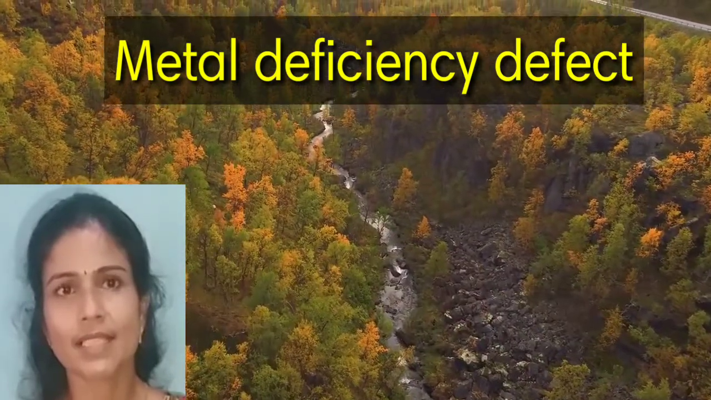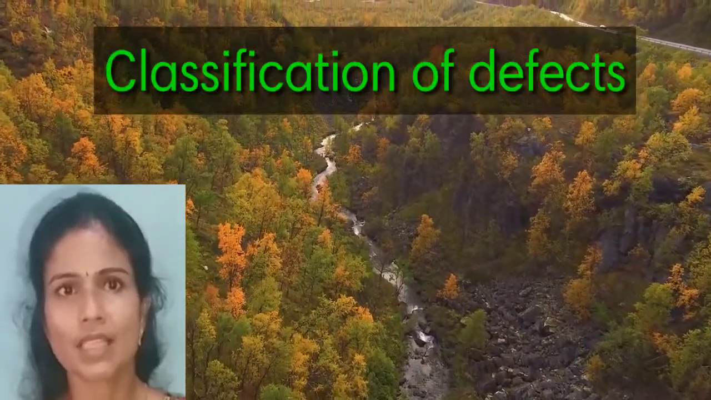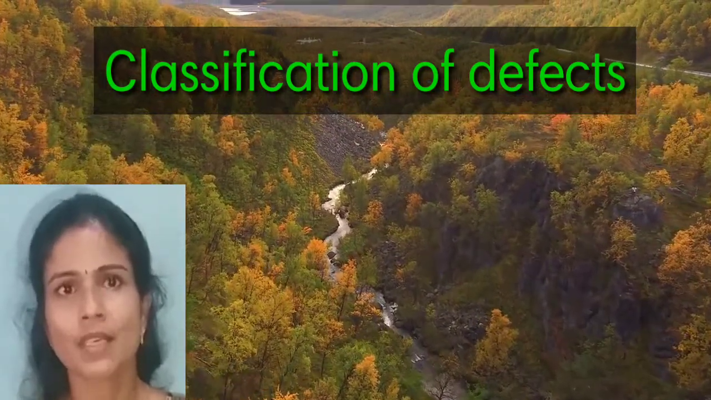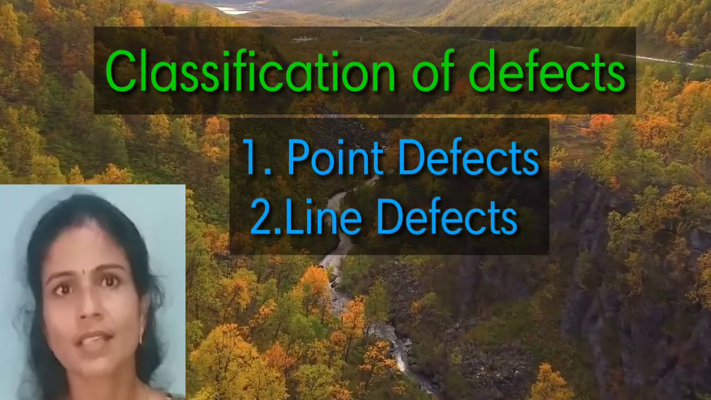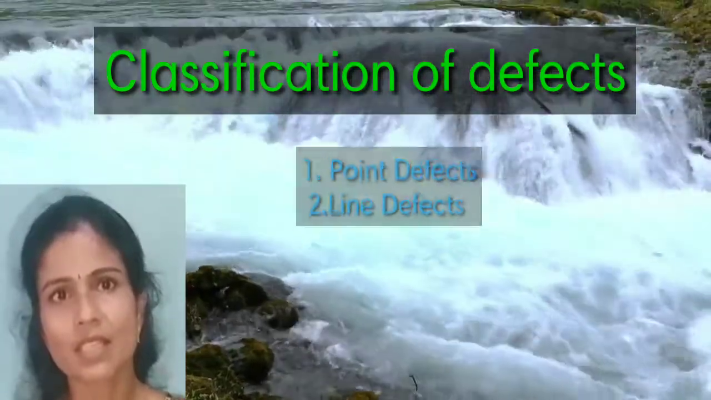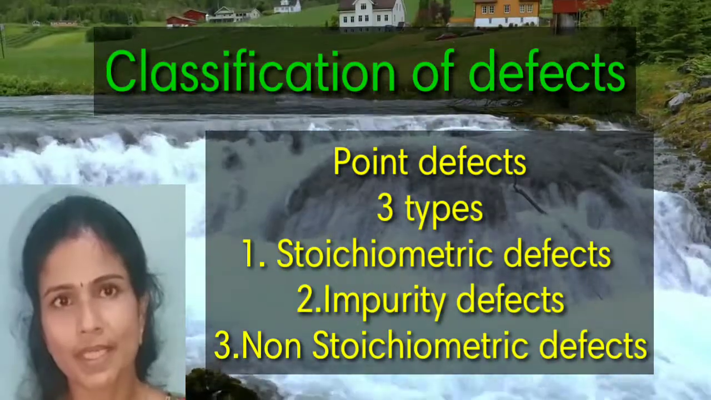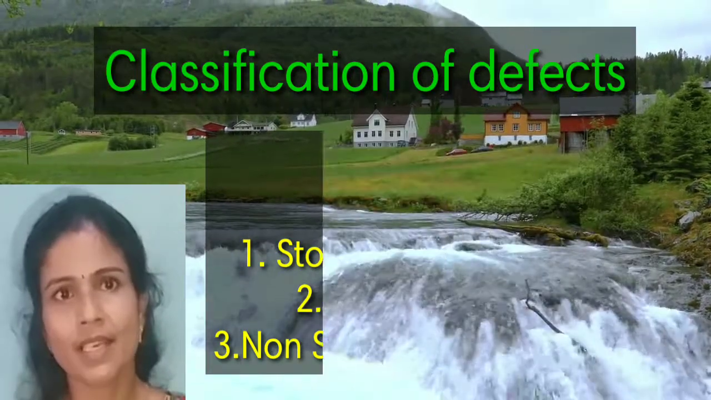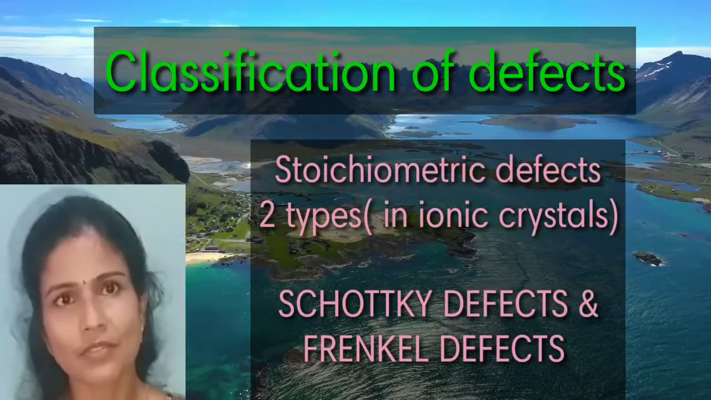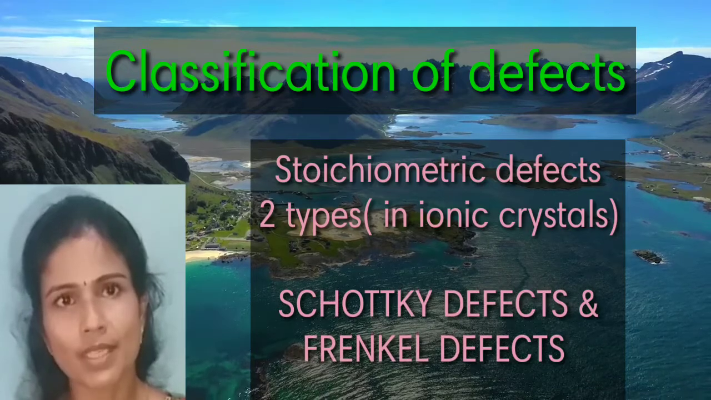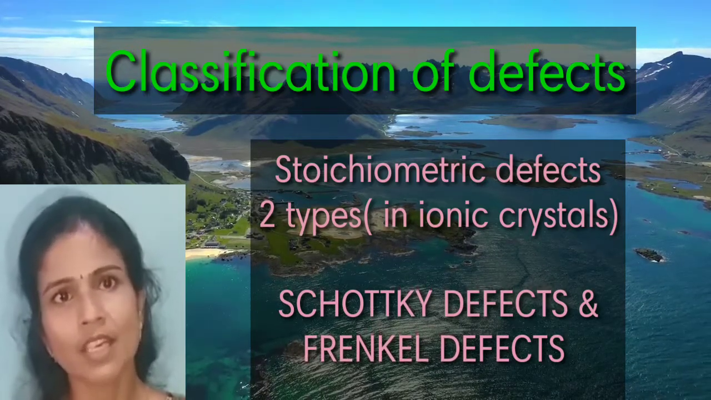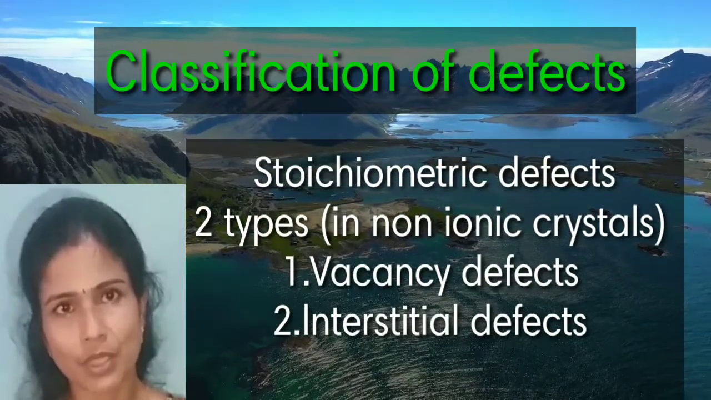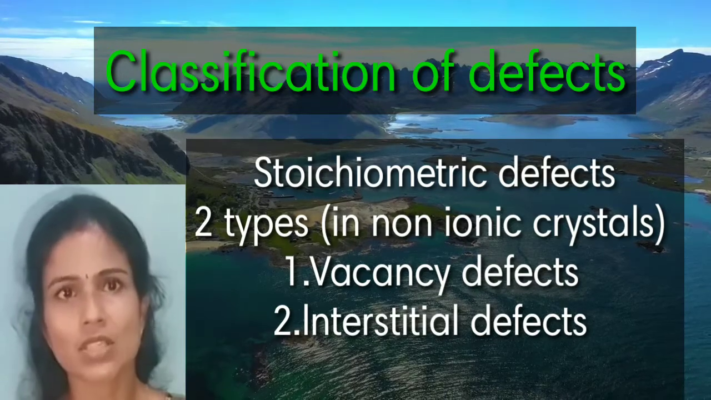Once again, we can recollect the important classification of these defects. Defects are mainly classified into two types, point defects and line defects. Then these point defects are again classified into three types: stoichiometric defects, impurity defects and non-stoichiometric defects. Then stoichiometric defects are again classified into two types in ionic crystals, they are Schottky defects and Frenkel defects. But in non-ionic crystals, the stoichiometric defects are of two types, vacancy defects and interstitial defects.